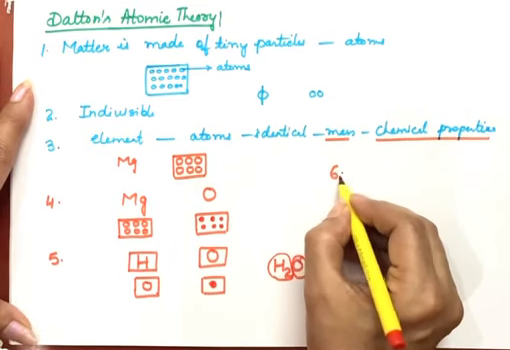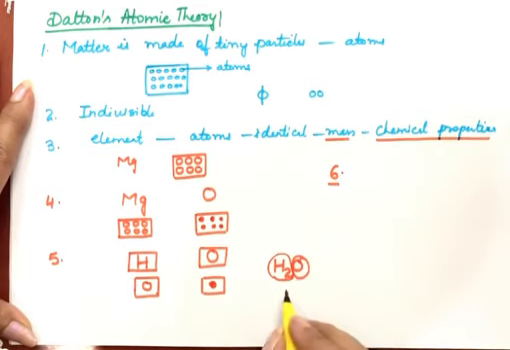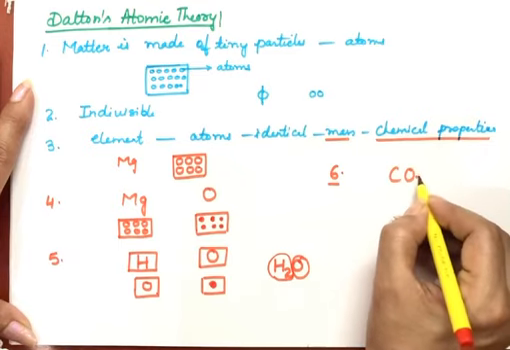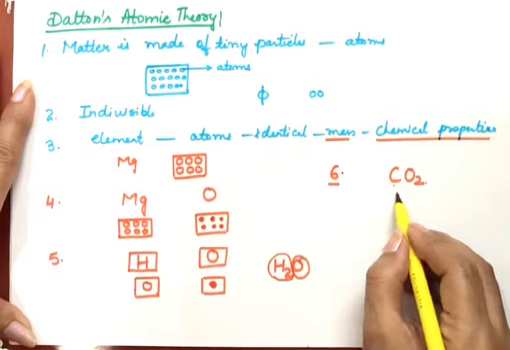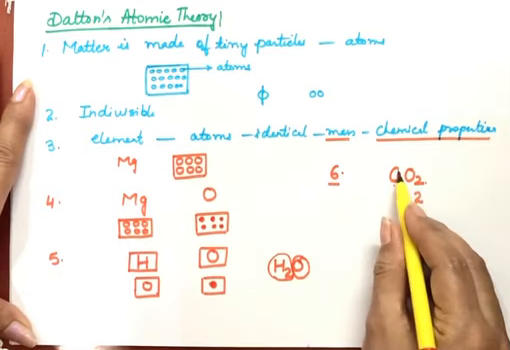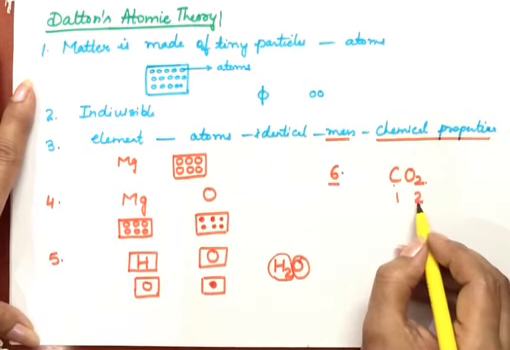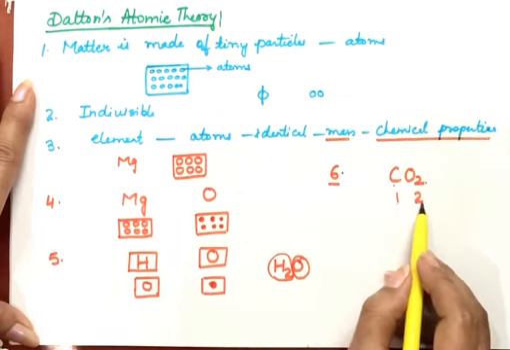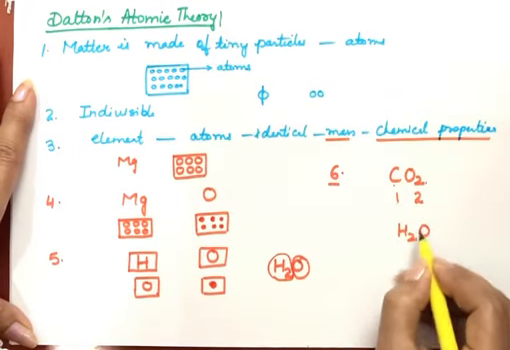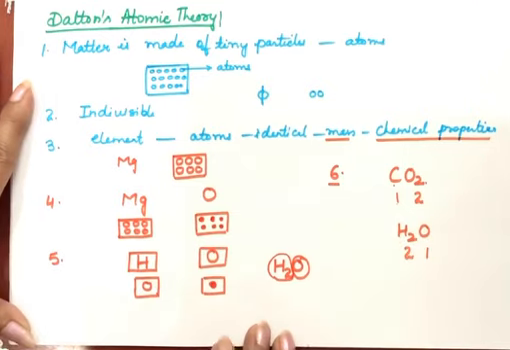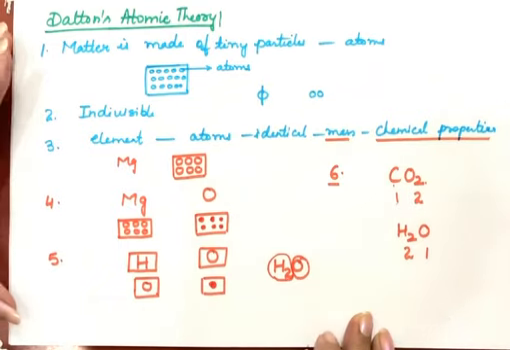And sixth point of the theory is the relative number and kinds of atoms are constant in a given compound. Like in this compound we are taking, how many atoms of carbon there will be, how many atoms of oxygen there will be, that will always be constant. So to form carbon dioxide, there should be one atom of carbon and two atoms of oxygen. So this ratio always remains the same for a given compound. And if we take water, then two atoms of hydrogen and one atom of oxygen combine to form this compound water. So these are the points of Dalton's atomic theory.